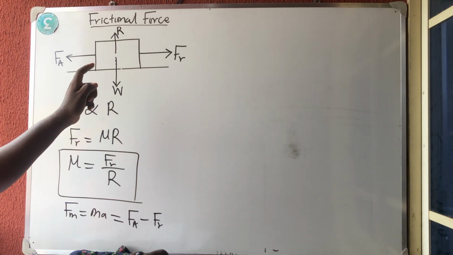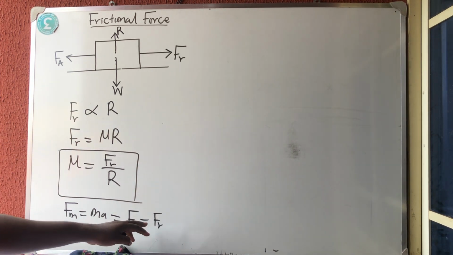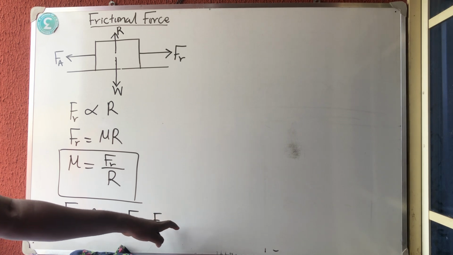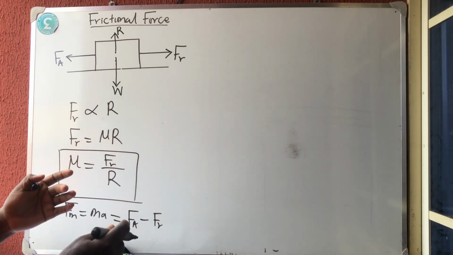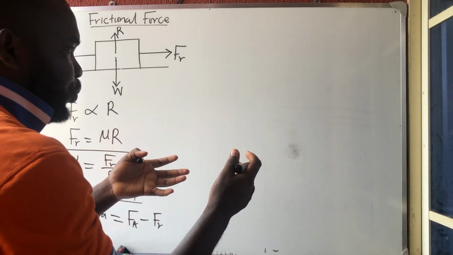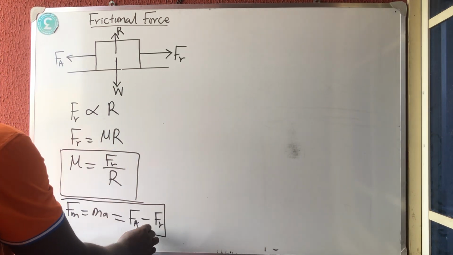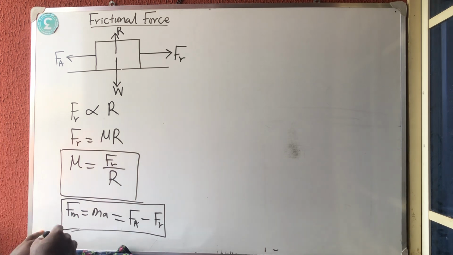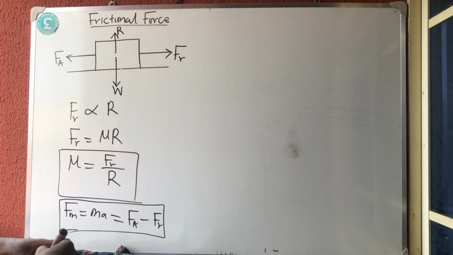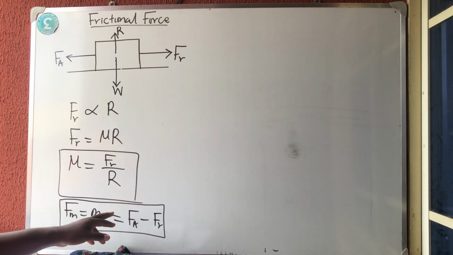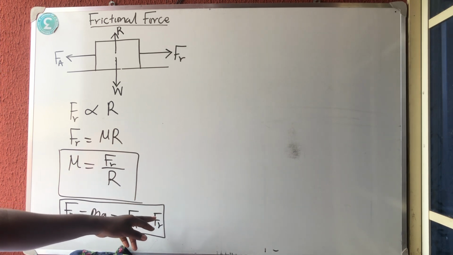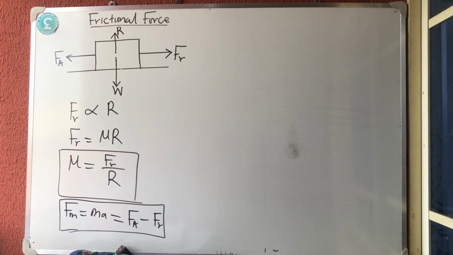So for this object to move, the force applied must be bigger than the frictional force. If you subtract it, the remaining force is the force which that body used to move. This is a very, very important formula. For a body to move, from the applied force you must subtract the frictional force.